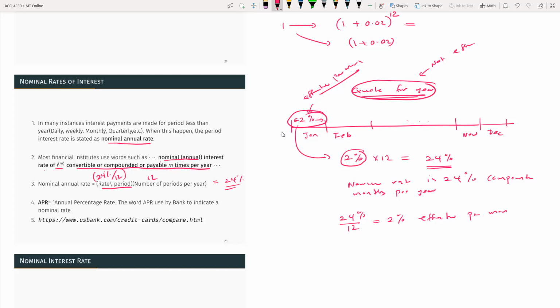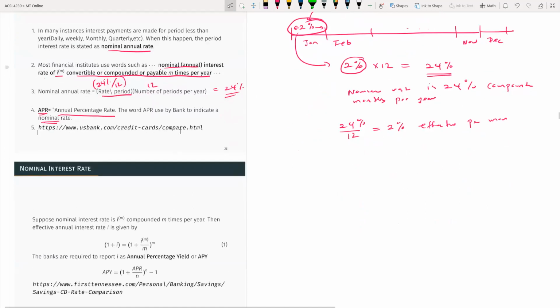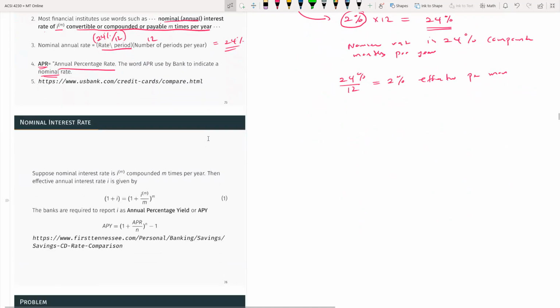So this would hold also as an APR. When you get a credit card, you will see this annual percentage rate. APR is basically the nominal rate. It's not the effective rate. So if you know the annual rate, the nominal rate, then you can get the effective rate using this formula.